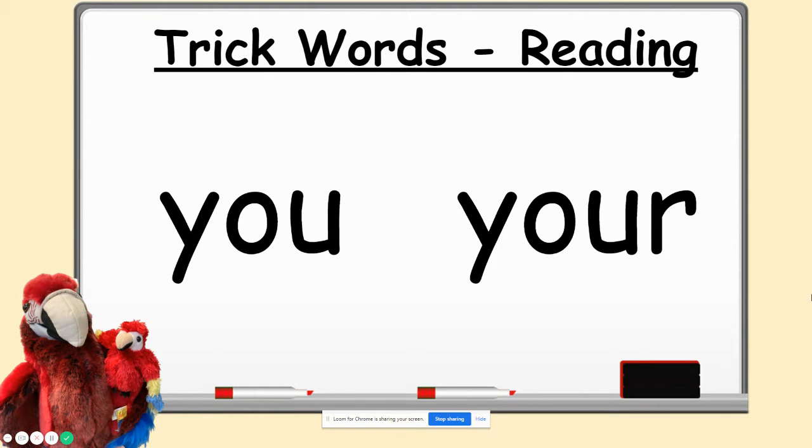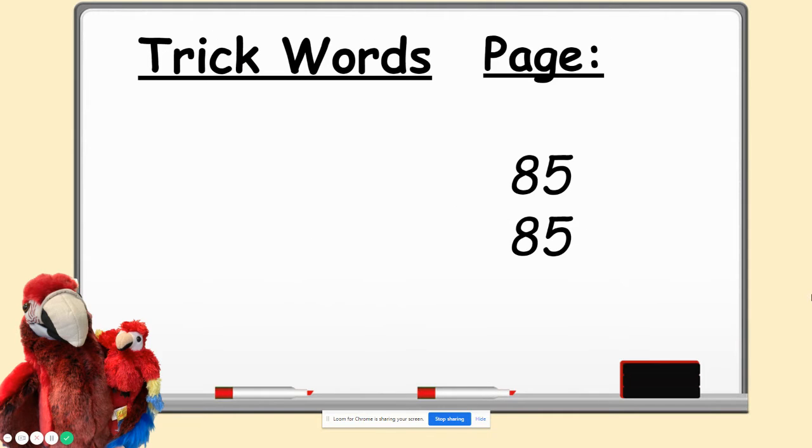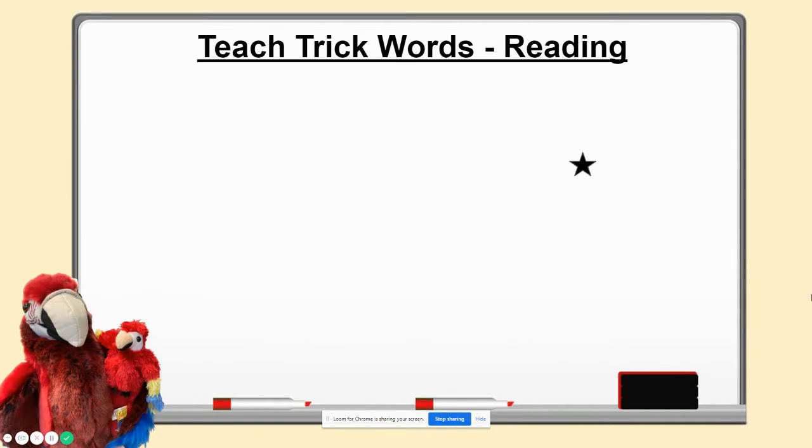So we're going to use these in some sentences, and also please have these pages marked for your trick words. Page 85, those two are actually going to go on the same page, so just page 85. Just bookmark it, pause the video if needed, and find the page. All right, so we're going to get into using the word you in a sentence, all right? So I do have my little star right there, little hint, hint, okay?